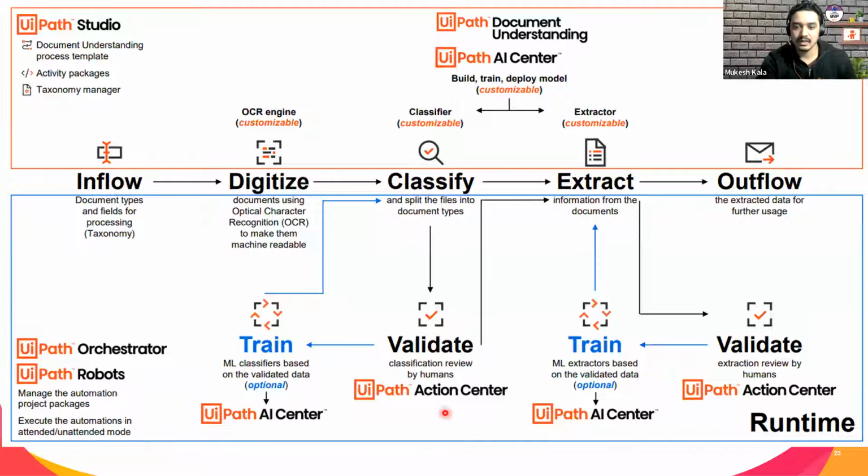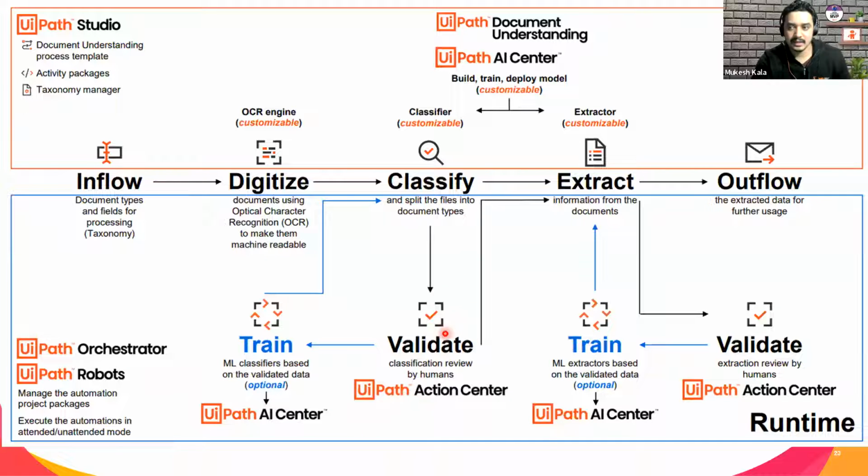The human will go, validate, and confirm, right? When it is confirmed, whatever I have confirmed, you can retrain the model, which is again the UiPath Action Center, and then the confirmed data comes back to the classify stage. So human in the loop can happen at the classify level as well, where the robot is not able to classify whether it's a passport, invoice, or what.